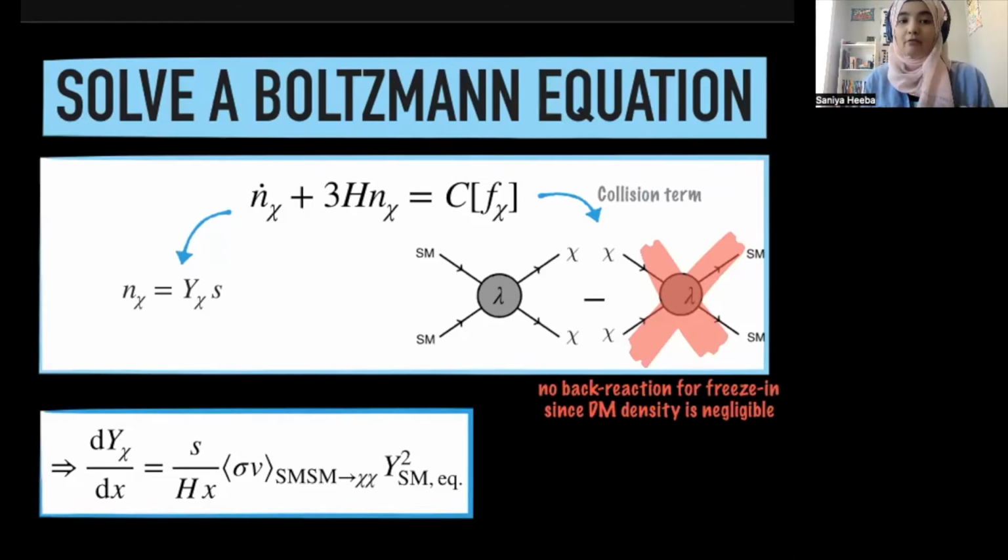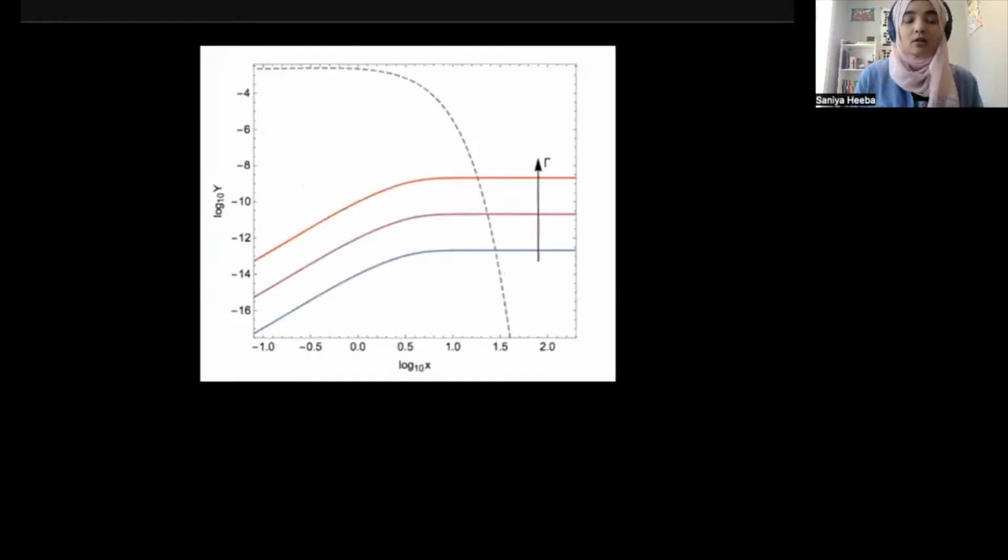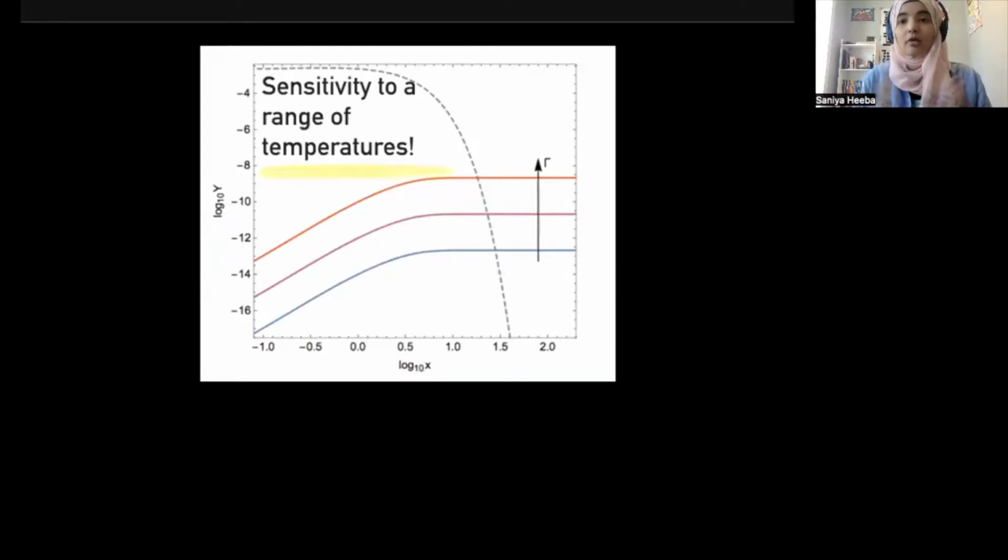And on top of that, for freeze-in, there are some additional complications that we need to account for. In particular, if we look at how the dark matter number density evolves as a function of temperature, we see that for freeze-in, we're quite sensitive to a range of temperatures. What this means is that we are sensitive to the properties of the Standard Model plasma across various temperatures. Basically, what we need to do is to account for a number of things.